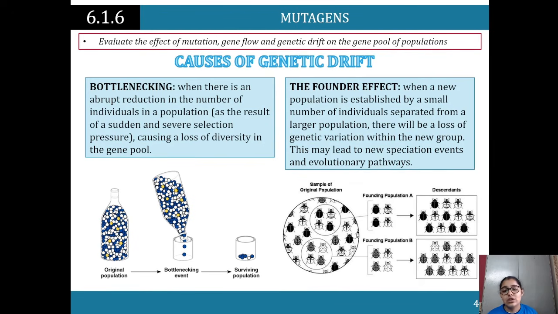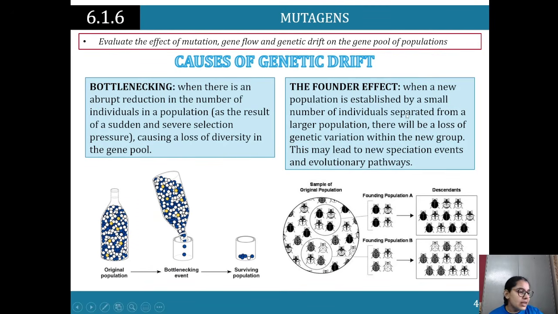That can cause a loss of diversity in the genetic pool. So you've got the original population, but it's bottlenecking, so only some make it out. That's the surviving population. Think of the bottleneck, it's restricted, so not all the material in it is making it through.